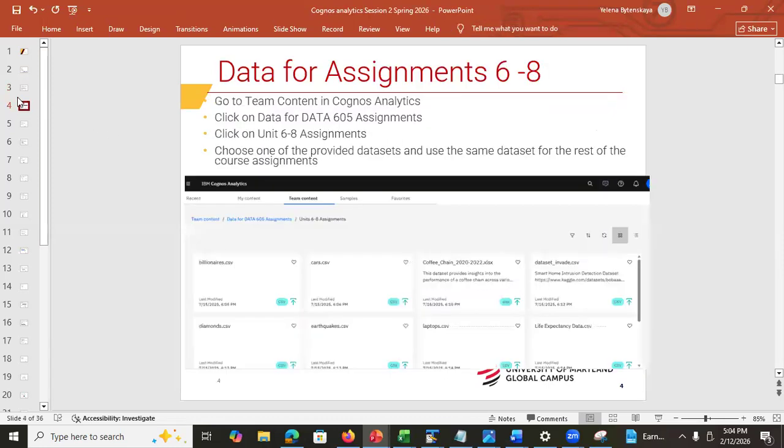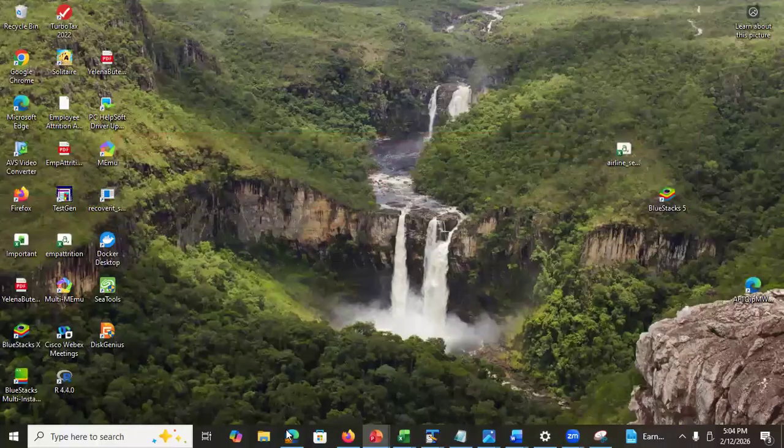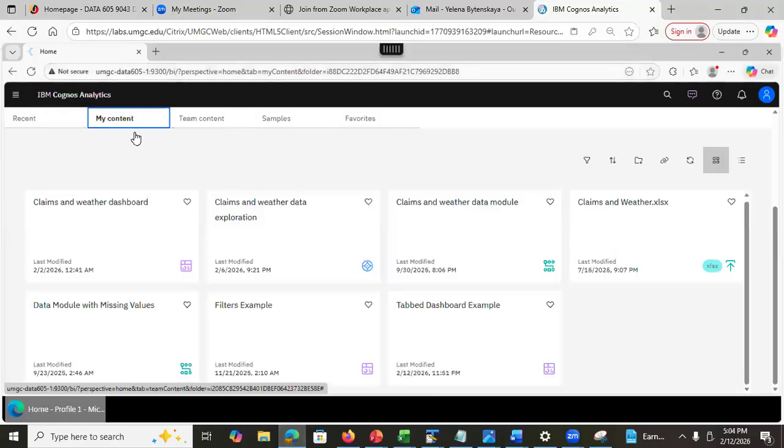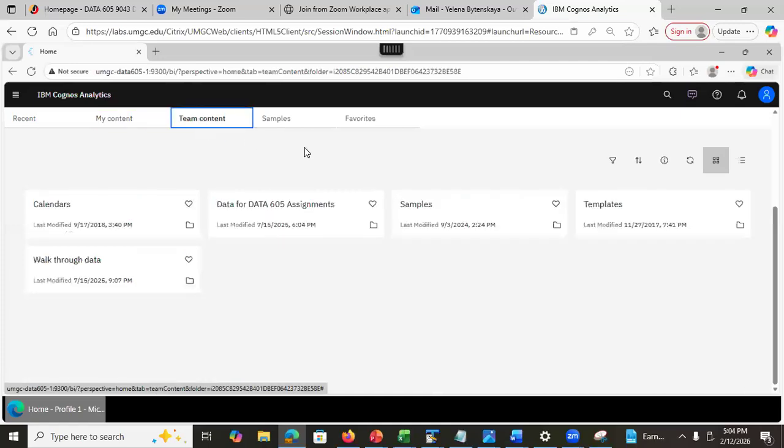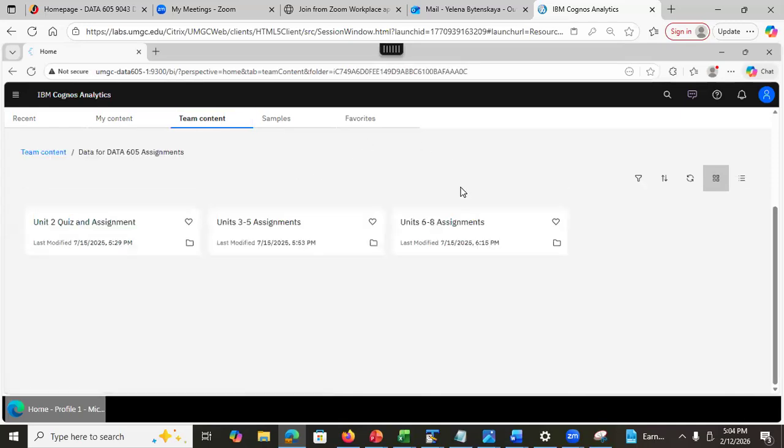Now, this is also important. Some of you might be asking, where is the data for assignments 6 through 8? Okay, here it is. I'm in Cognos right now, and I'm using the demo account. The account has the same privileges as your account. So what you will do, you're going to go to the team content, see this folder, data for data 605 assignments, and there is a folder called Units 6 through 8 assignments.